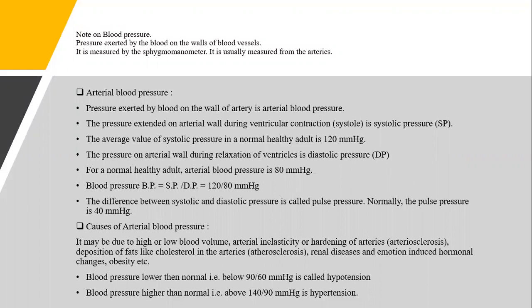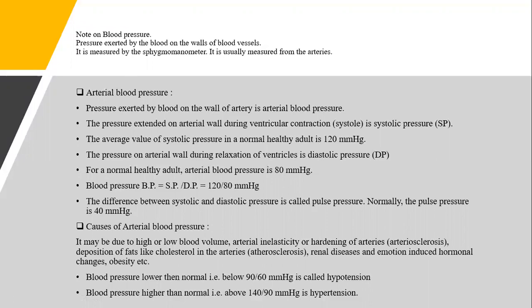This blood pressure is measured by an instrument called a sphygmomanometer. It's given here, see, sphygmomanometer. It is usually measured from the arteries of the body. The name of the instrument which is used to measure the blood pressure is sphygmomanometer. Now let us see what you mean by arterial blood pressure. Pressure exerted by the blood on the wall of artery is called arterial blood pressure.